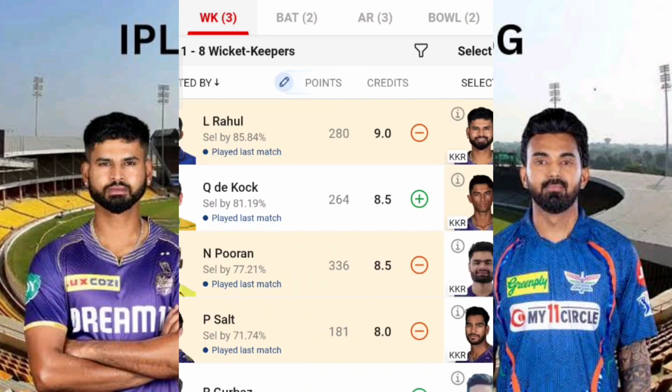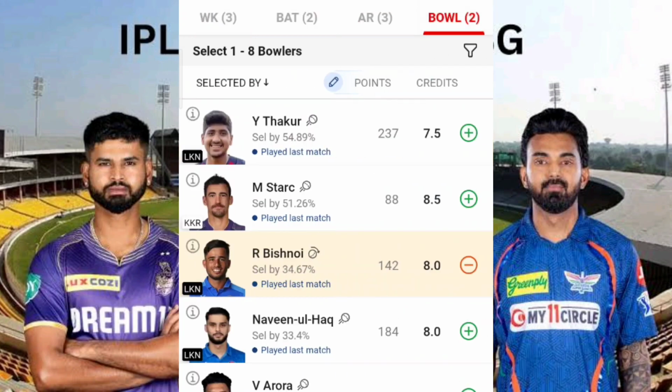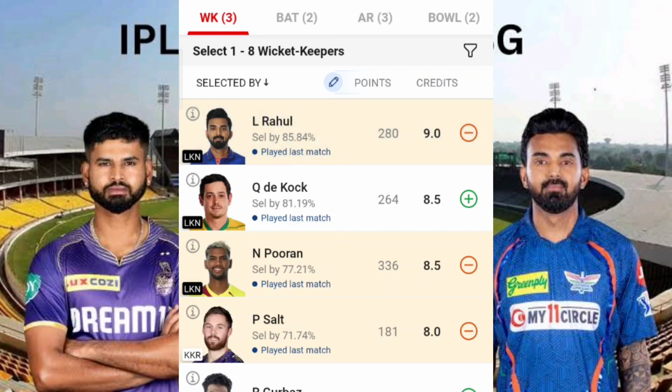Since there are chances that KL Rahul may face the early overs of Mitchell Starc, if that is the case, and if KL Rahul is able to withstand or defend the early two overs of attack from Mitchell Starc, then of course he can be a very good choice to be included in the team. So that is one consideration that we should consider here.